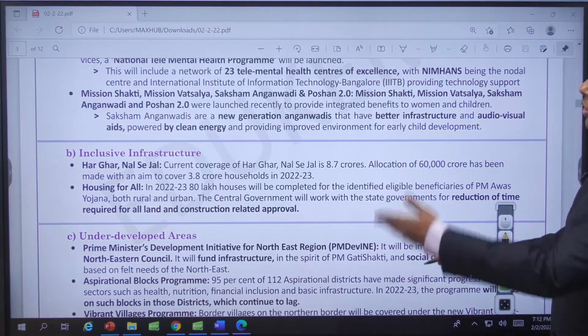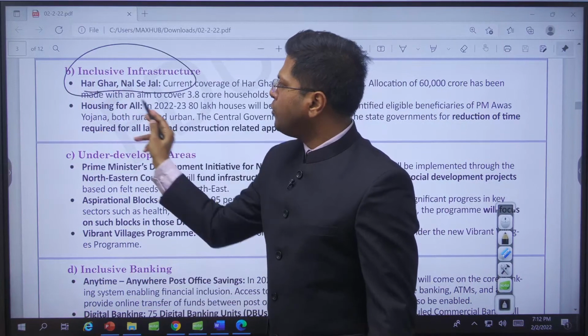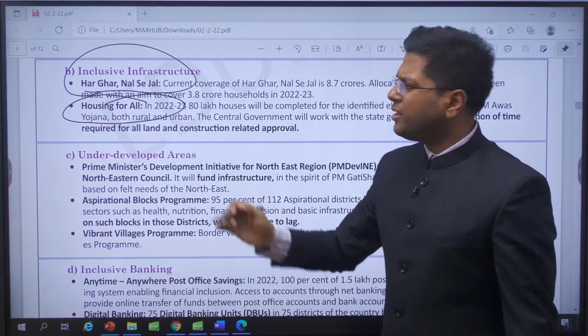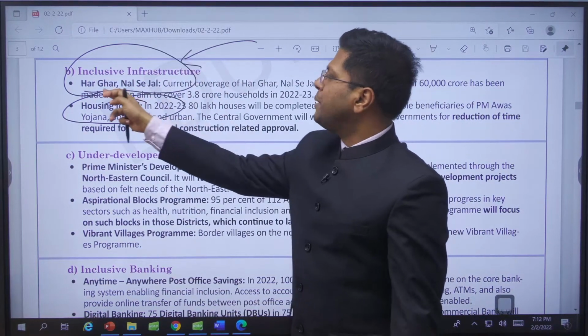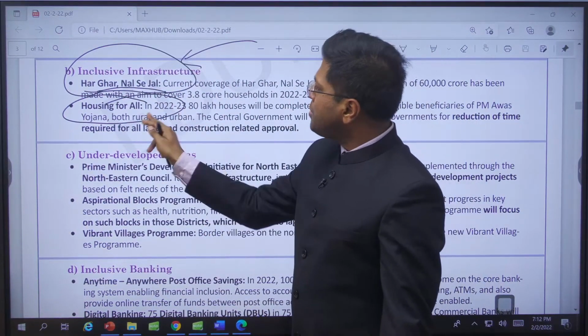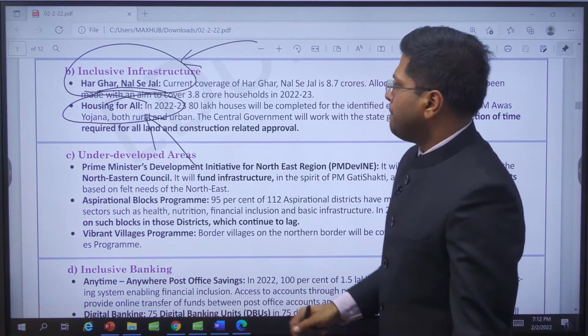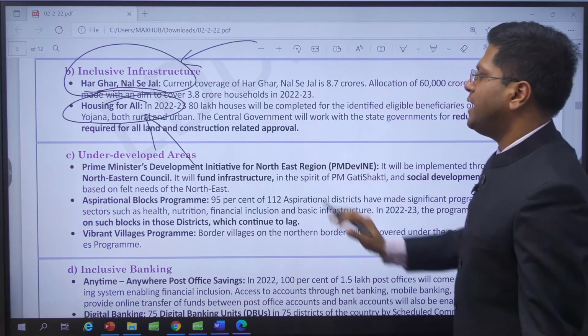Inclusive development for providing piped or potable drinking water, housing for people. There will be development. Don't remember the figures, 80 lakh houses, or 8 crore people already getting this water and 3 crore more to be supplied. No, don't remember the data. Remember the essence of it, right? Because these data will change the next year. So approximation should be there with you, right?